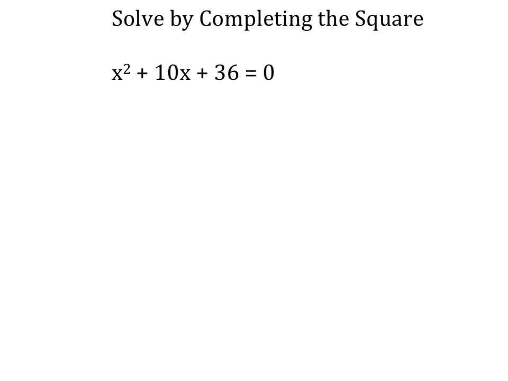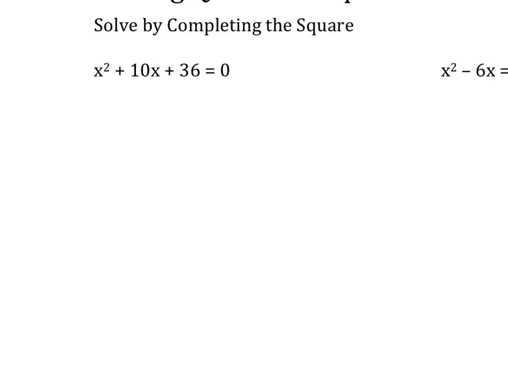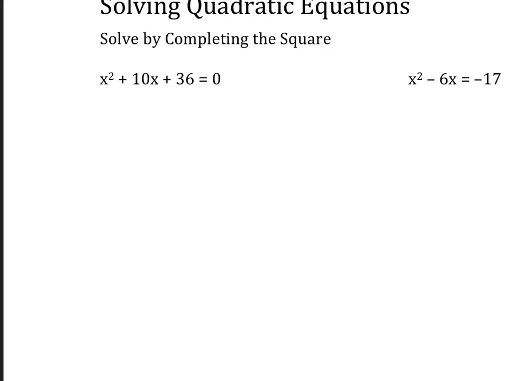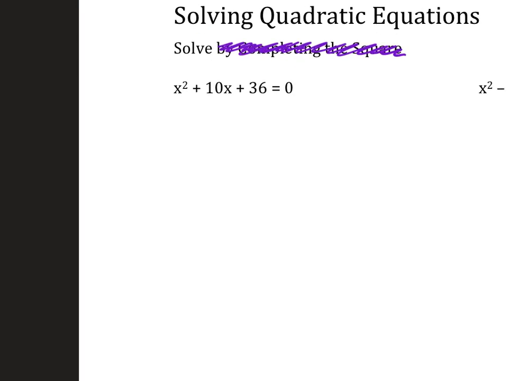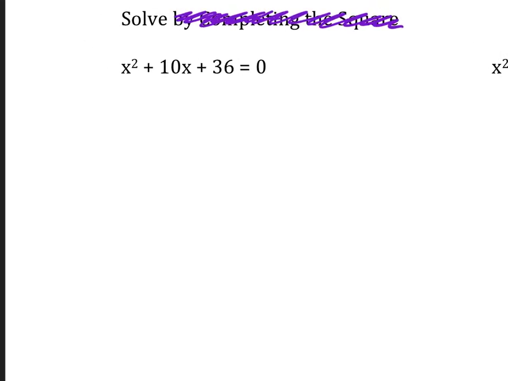So first of all, this is not solvable by factoring, so we're going to have to use complete the square or quadratic formula. For time's sake, I'm just going to have you solve. Okay. So let's practice using quadratic formula.